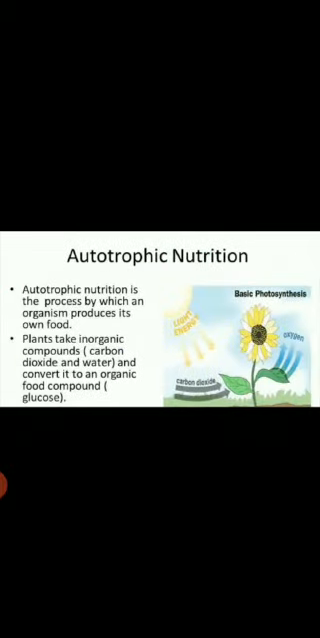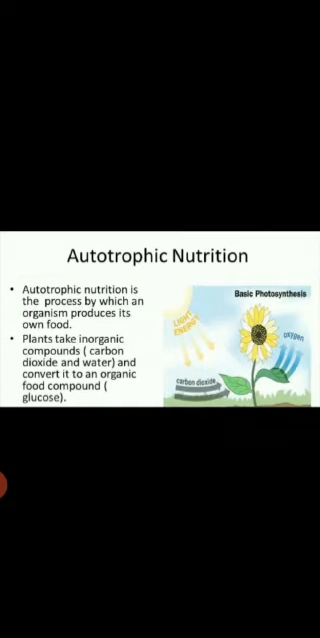Auto means self and trophic means feeding. So the organism which prepares their own food falls under the category of autotrophic nutrition. Moving on to the definition, autotrophic nutrition is the process by which an organism produces its own food.